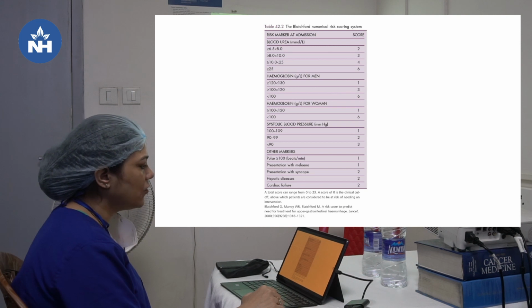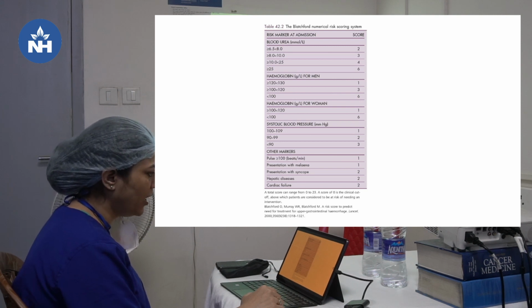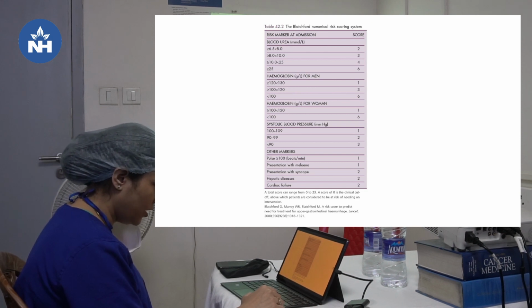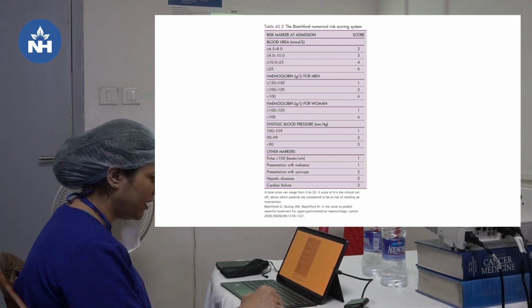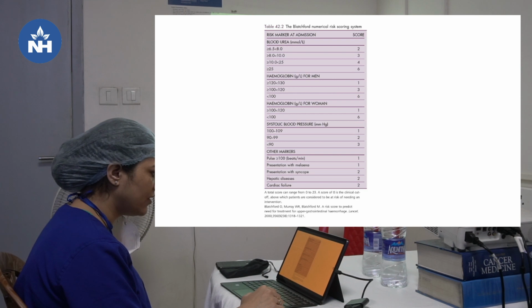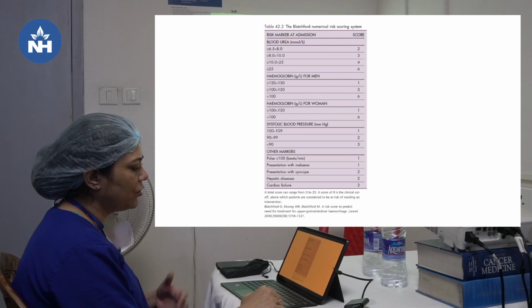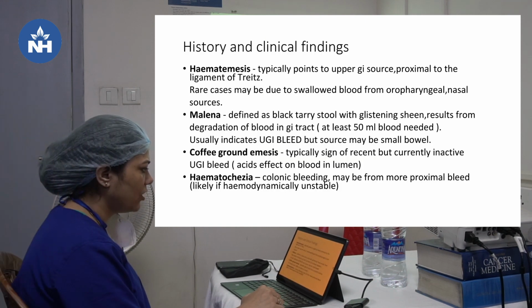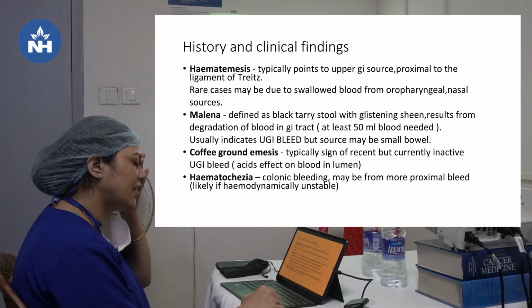And this is the Blatchford score. The Blatchford score includes blood urea, hemoglobin for men and women at different thresholds, systolic blood pressure, pulse more than 100, presentation with melena, presentation with syncope, hepatic disease, cardiac failure. So in Blatchford, the total score is 0 to 23. A score of 0 is the clinical cutoff, above which patients are considered to be at risk of rebleeding or needing intervention. So we have to do these on presentation of the patient, so that we can tell the relatives about the outcome.